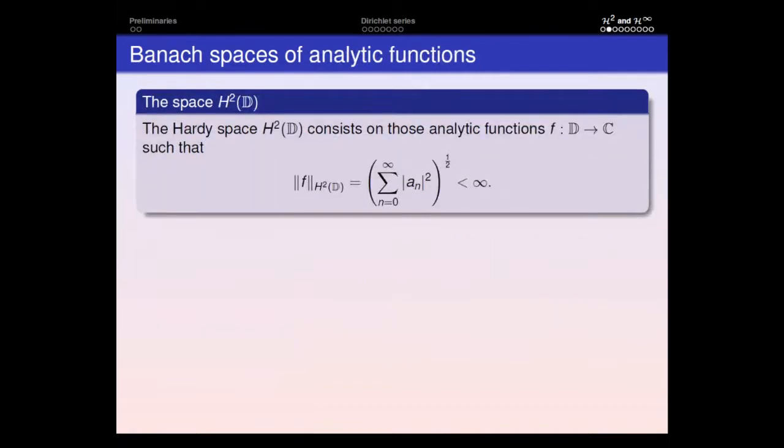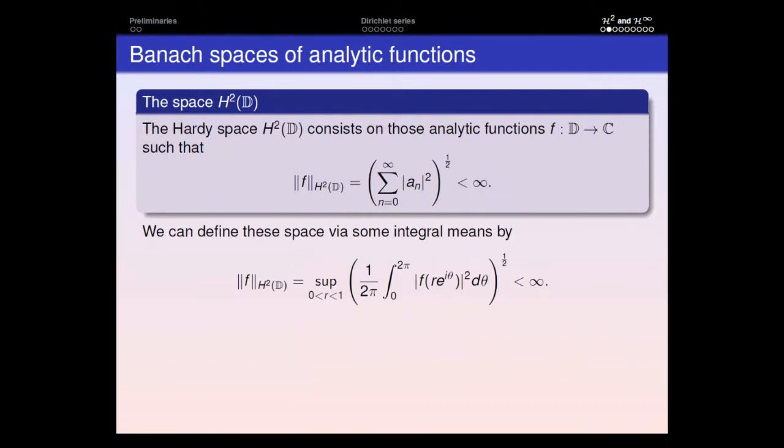So the Hardy space H2 of the unit disk consists of those holomorphic functions defined on the unit disk into C, for which the coefficients of the Taylor series are little l2 summable. Okay, pretty simple definition. With this definition, we also obtain a Hilbert space structure, and in fact, we can define it in a different way.